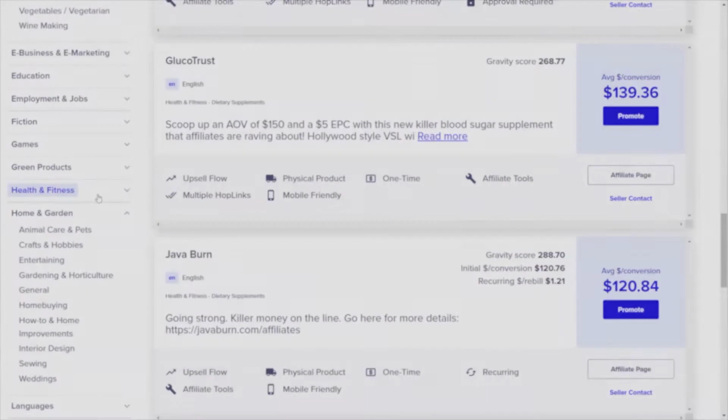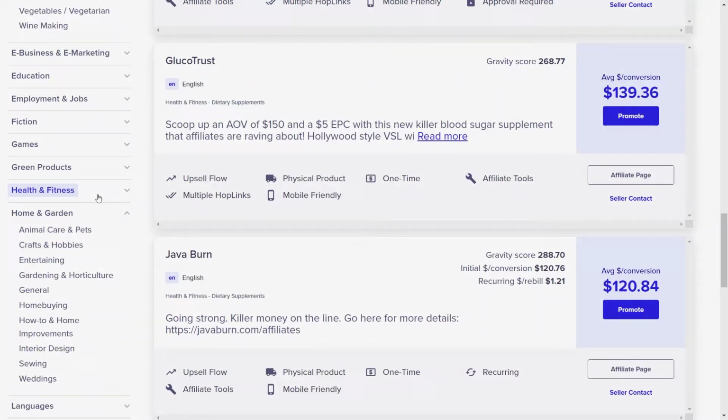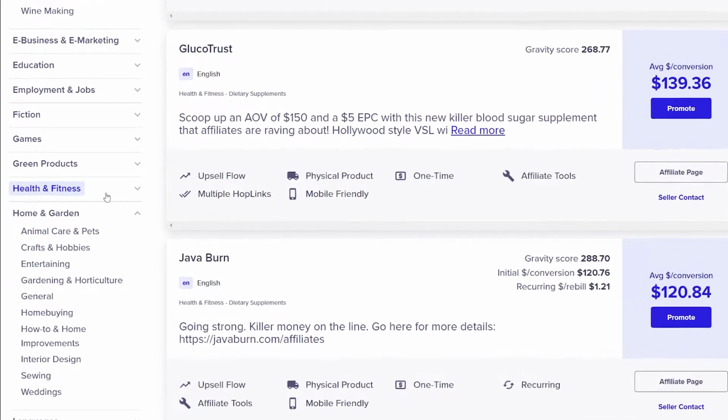Therefore, I advise you to visit clickbank.com and clearly understand the niches that you are passionate about or find lucrative, and the type of video that you would like to create. For today's video, let's use my favorite niches: health and fitness, and e-business and e-marketing.